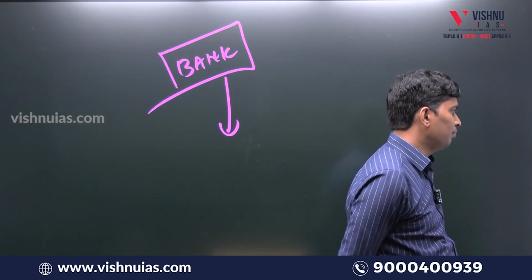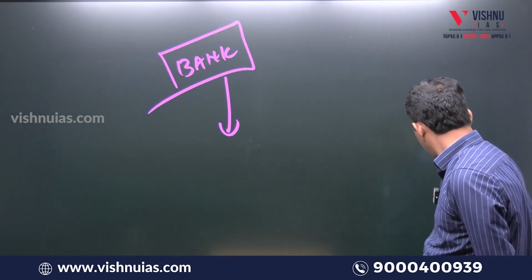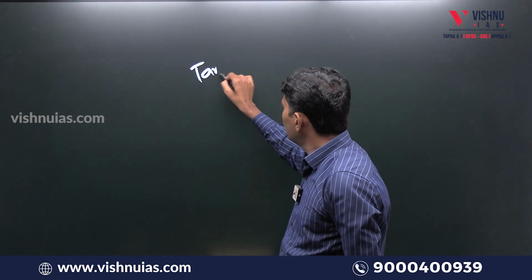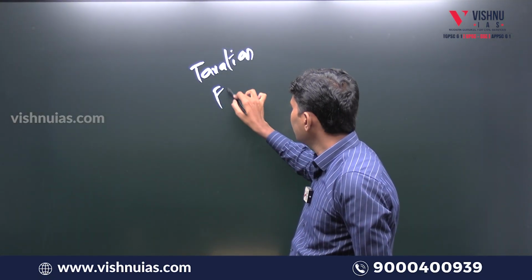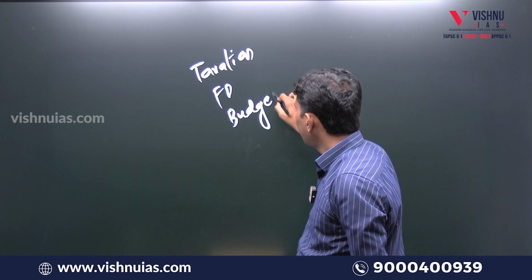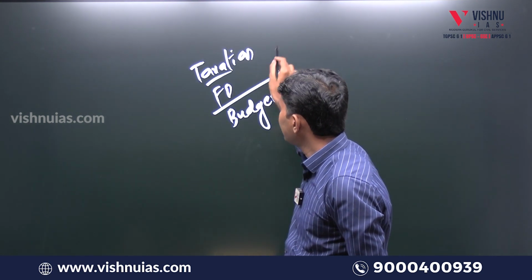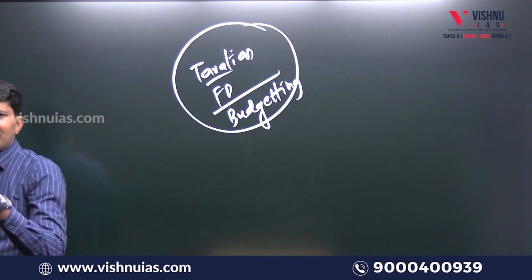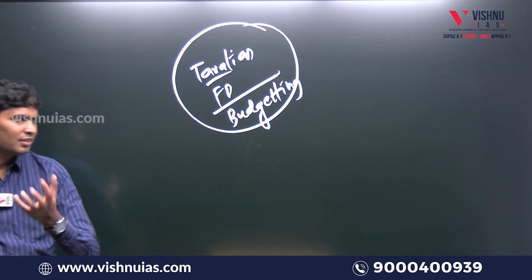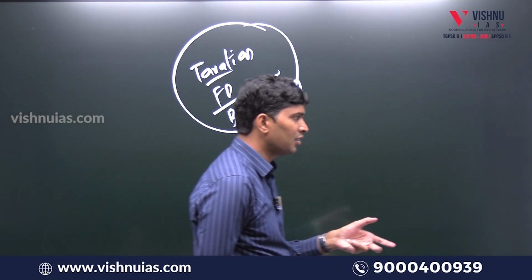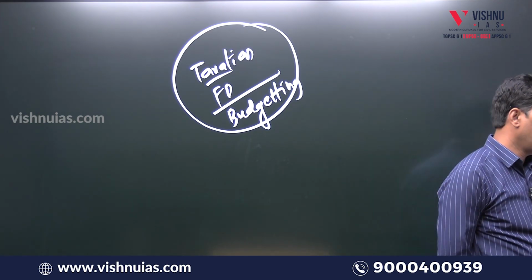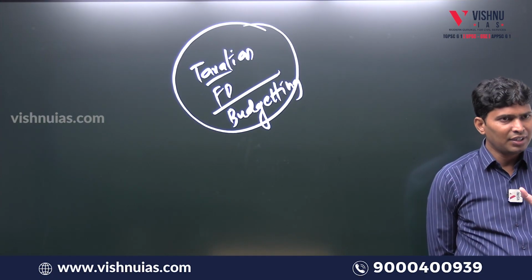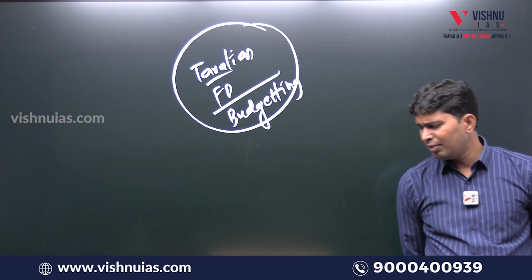If we talk about banks, types of banks, all this. Then our topic is taxation, fiscal policy, budgeting. In this, we'll try to cover tax, direct tax, indirect tax, types of taxes. Apart from that, income tax, corporate tax, wealth tax, gift tax, dividend distribution tax, types of taxation models, progressive, regressive taxation, direct tax code, reforms in recent trends. So change in tax slab, income year, assessment year, tax year. Very basic meaning of words only.